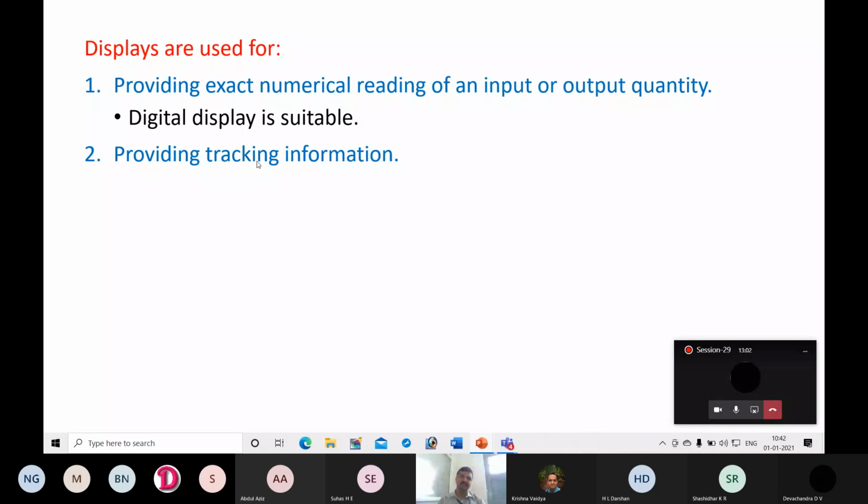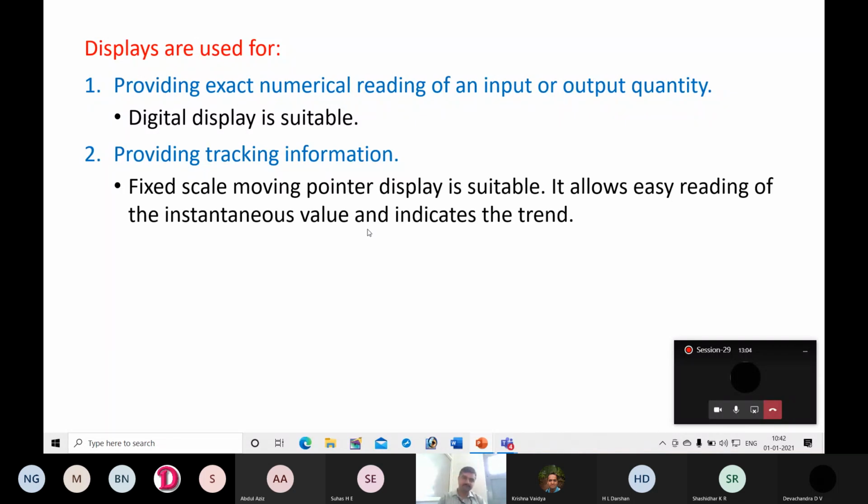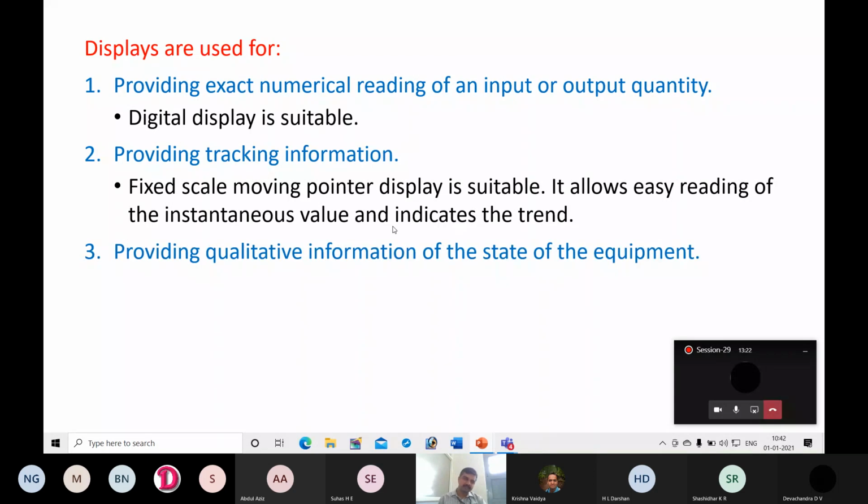So the intention is to provide tracking information. For this case, a fixed scale moving pointer display is suitable since we don't want the exact number. We want a particular trend. It allows easy reading of the instantaneous value and indicates the trend.